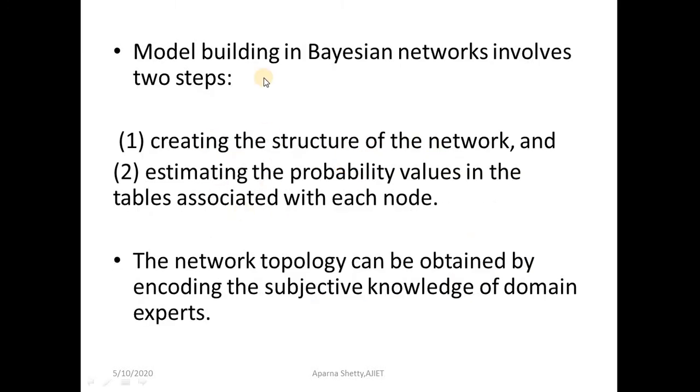Model building in a Bayesian network involves two steps. First, you have to create the structure of the network, that is the directed acyclic graph. Next, once we have constructed that graph, the job is to estimate the probability values in the table associated with each node. The network topology can be obtained by encoding the subjective knowledge of domain experts.